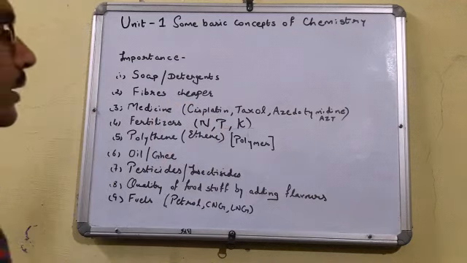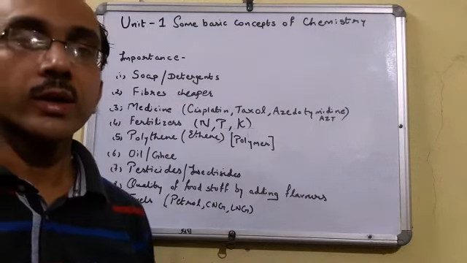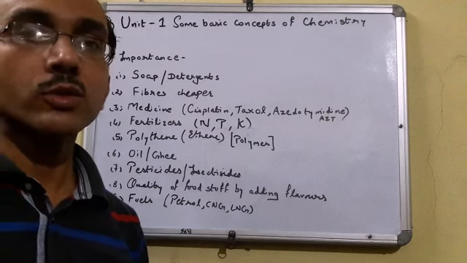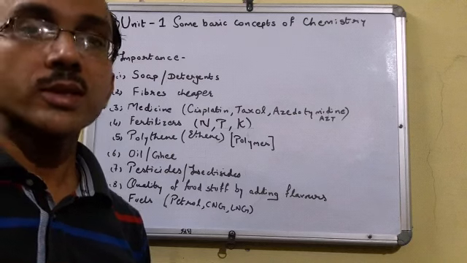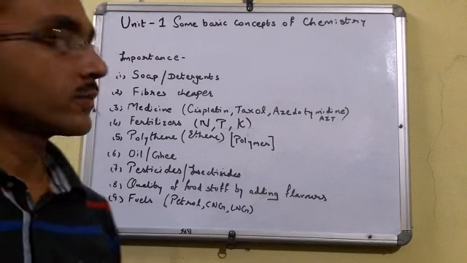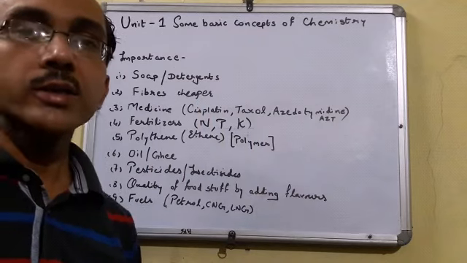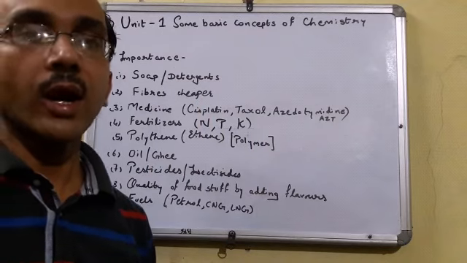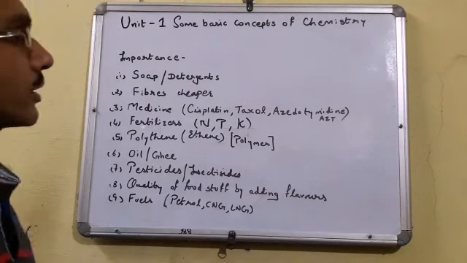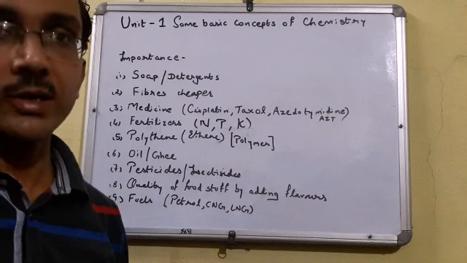Just see one by one. First is soap and detergents. You have done in class 10th that whenever we are using hard water, soap is not suitable to wash the clothes. It produces scum. So hence, by the help of chemistry, by the help of various chemical reactions, we have prepared detergents. Detergents can work easily well in hard water also, and it does not produce scum. That means by the help of chemistry, we can prepare good quality of soap and detergents.